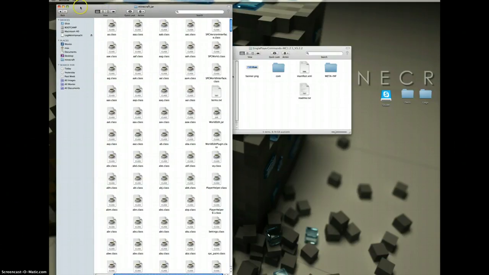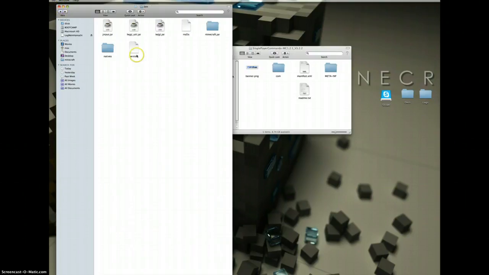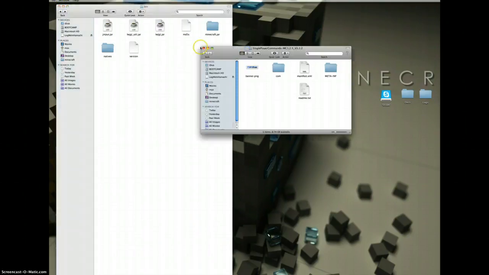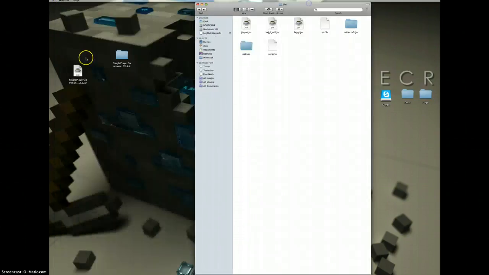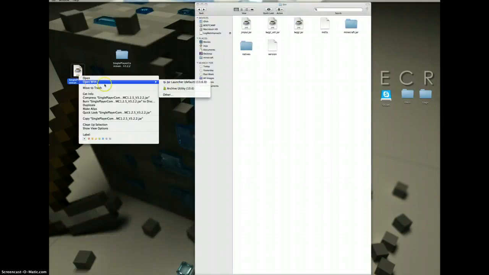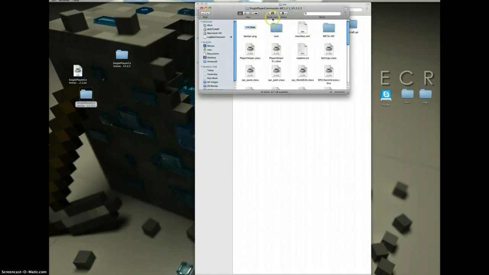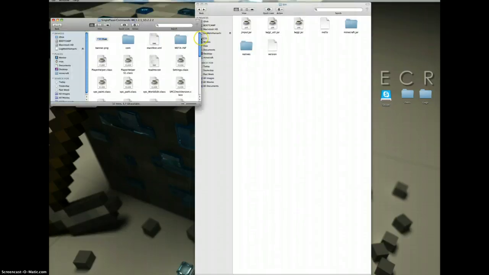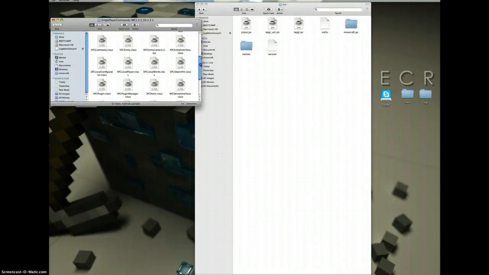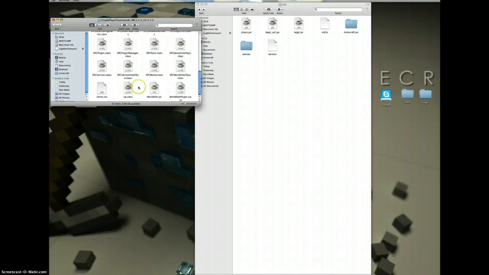So now you're going to close, go back here, click this, and extract it one more time. The reason for this is because we need the Minecraft things. You're going to go down here, and you're going to see a WorldEdit.jar. You're going to move it here.